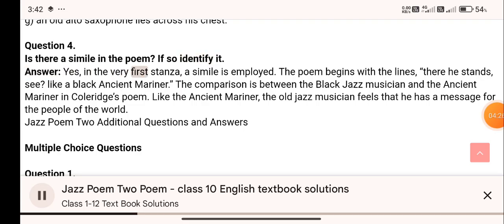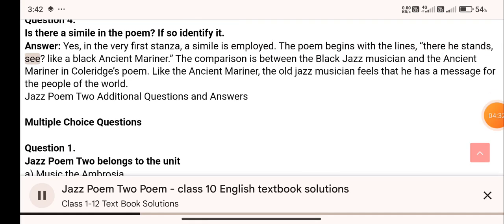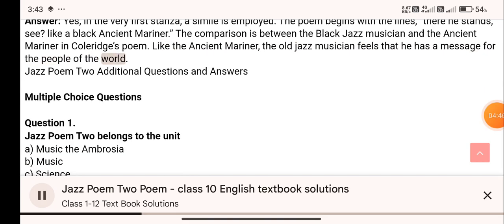Answer. Yes, in the very first stanza, a simile is employed. The poem begins with the lines, "There he stands, see? Like a black Ancient Mariner." The comparison is between the black jazz musician and the Ancient Mariner in Coleridge's poem. Like the Ancient Mariner, the old jazz musician feels that he has a message for the people of the world.